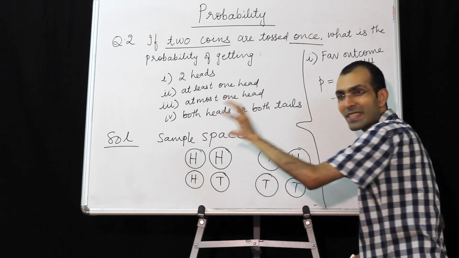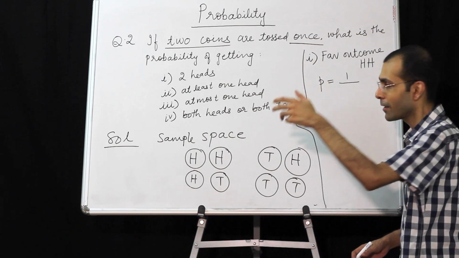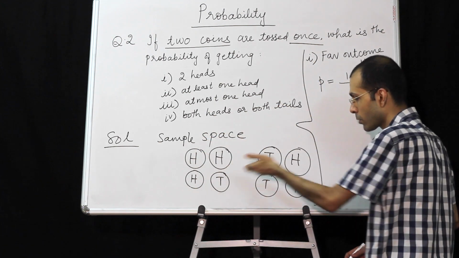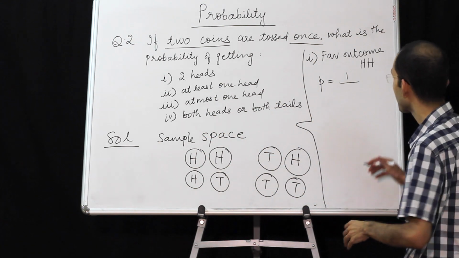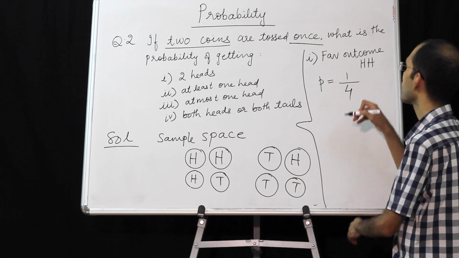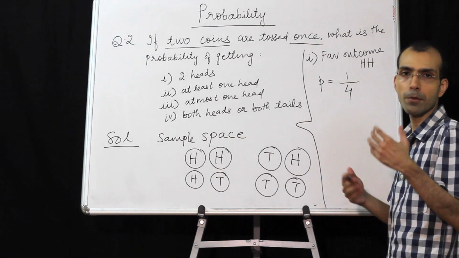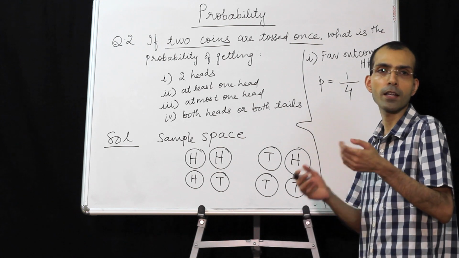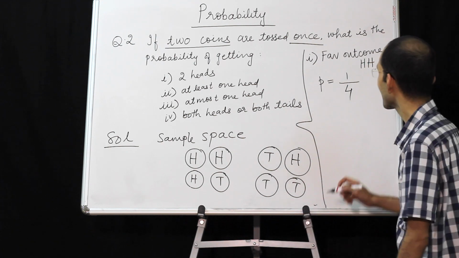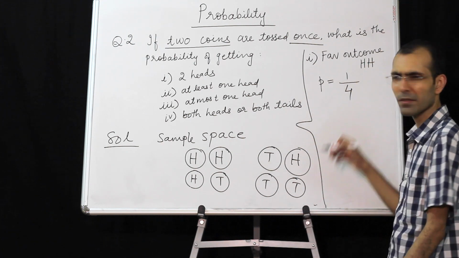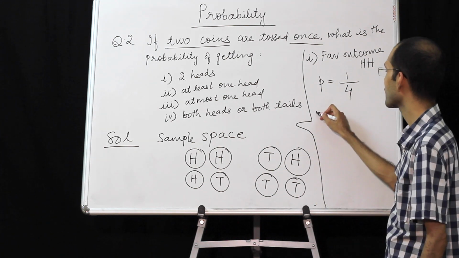Each is to be taken as a single entity. Don't consider this as 1, 2, 3, 4, 5, 6, 7, 8. No. So this will be 1 upon 4. So probability is 1 by 4. It can be further simplified? No, leave it like this.